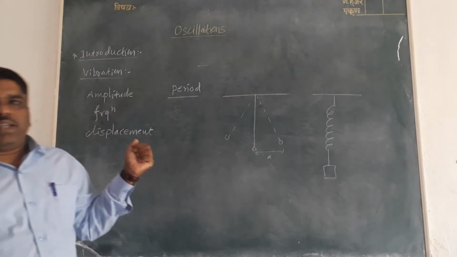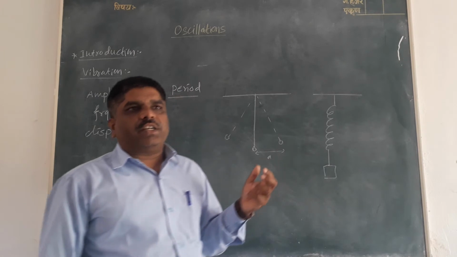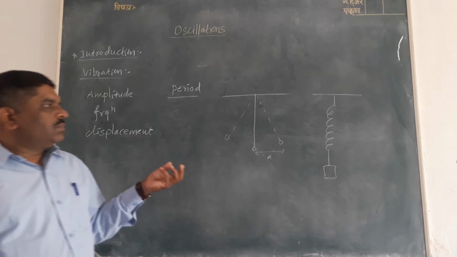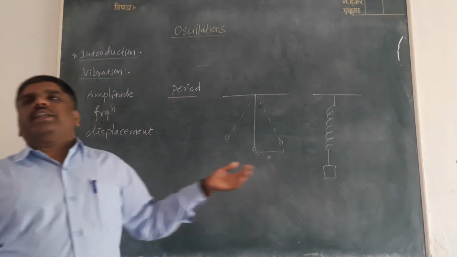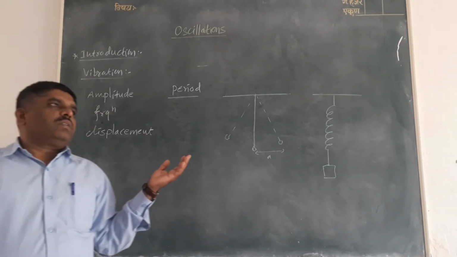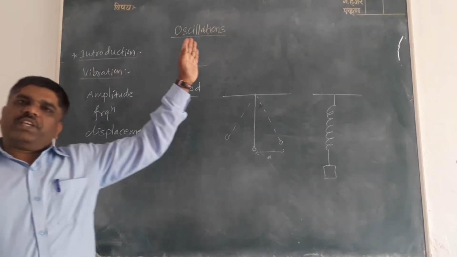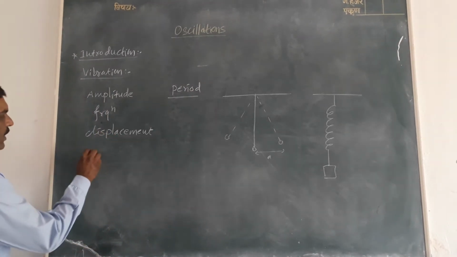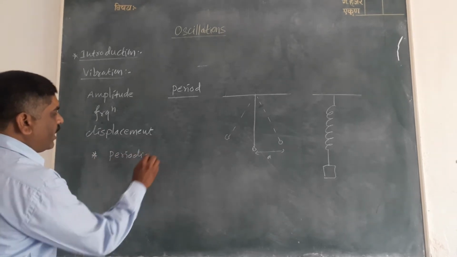Oscillation, we define the oscillation. Oscillation is nothing but a set of particles moving to and fro, up and down, again and again in the same path. Such movement of a particle is called oscillation or vibration of the particle. And also we define the term periodic motion.